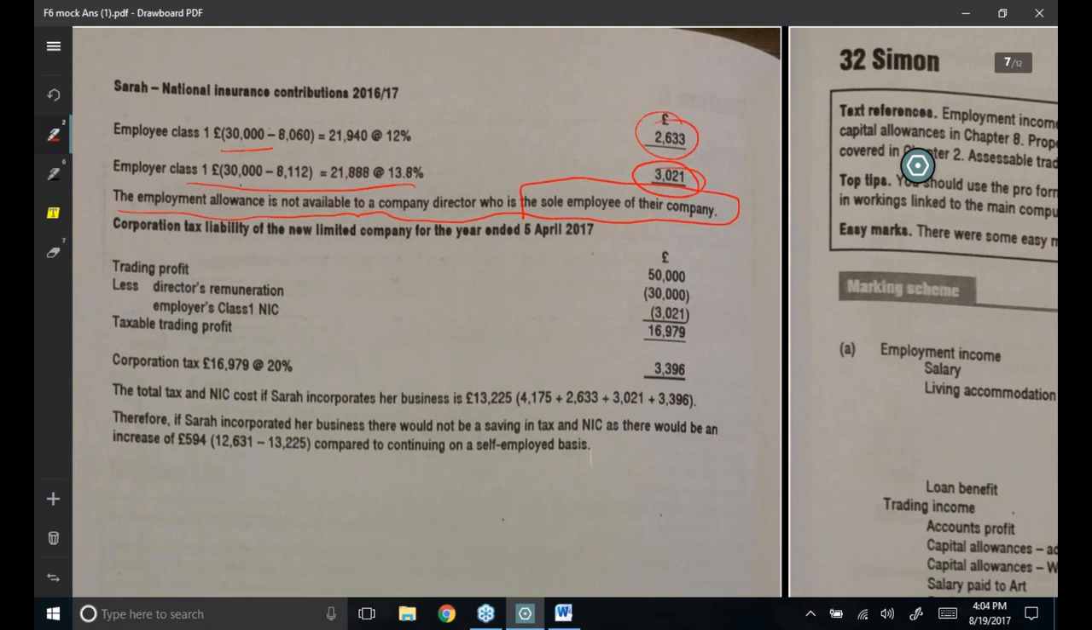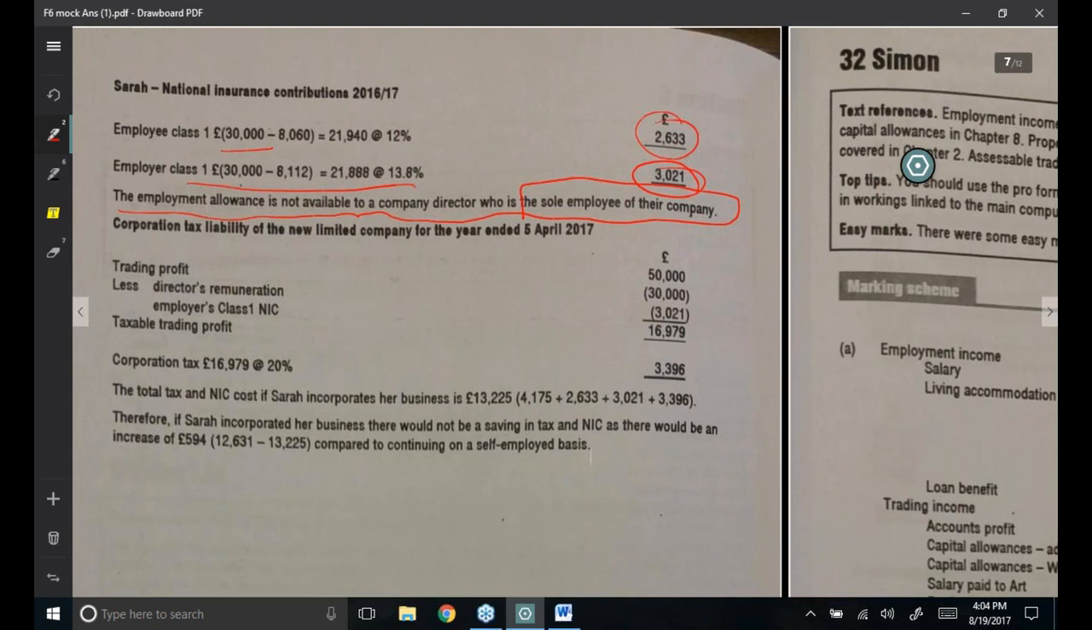But if she is the sole employee, these are considered to be employee controlled companies. In this case, where a sole person is running the company, the opportunity to get the employment allowance is lost. But if along with Sarah multiple employees were working in the same company, the employer allowance of 3,000 would have been available.